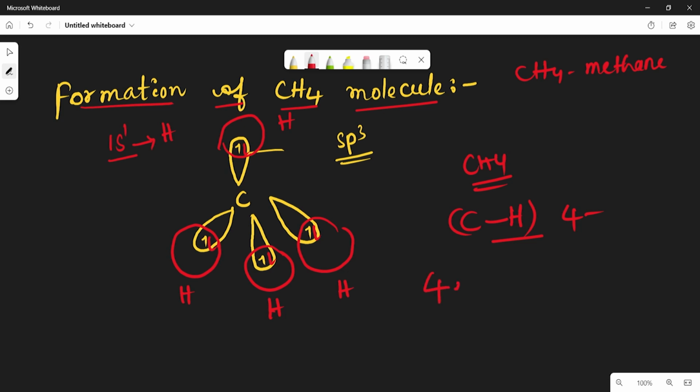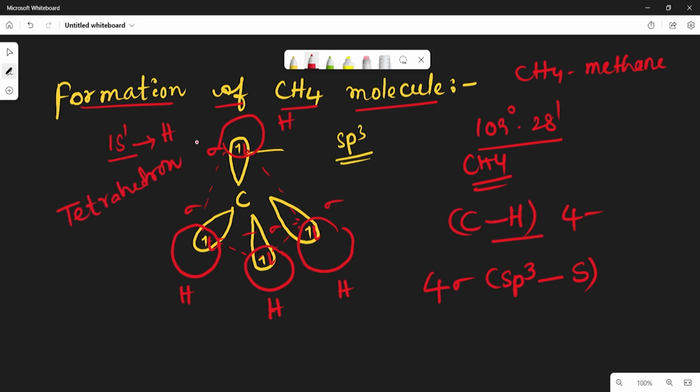The 4 bonds are called sigma bonds because end-on overlapping takes place. That's why 4 sigma bonds are formed between the sp3 hybrid orbitals of the carbon atom and the s orbitals of the hydrogen atoms, and all have equal strength, making an angle of 109 degrees 28 minutes and having a tetrahedral structure.